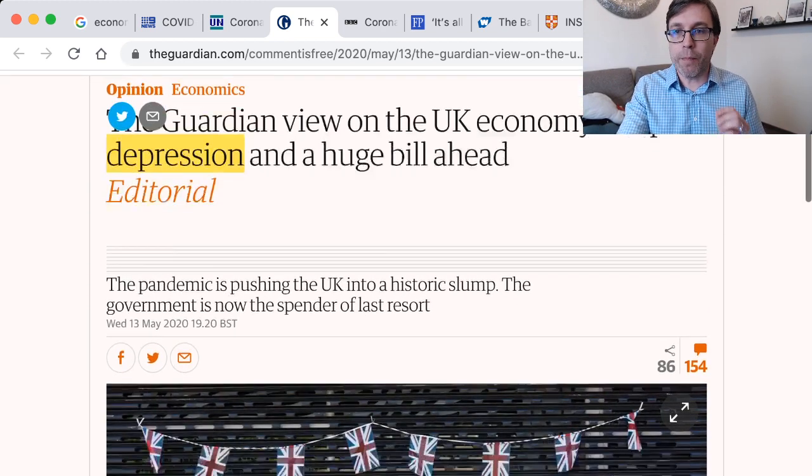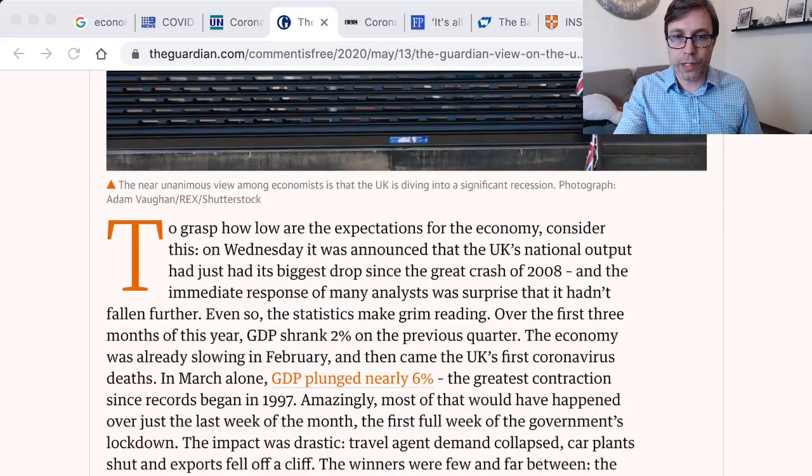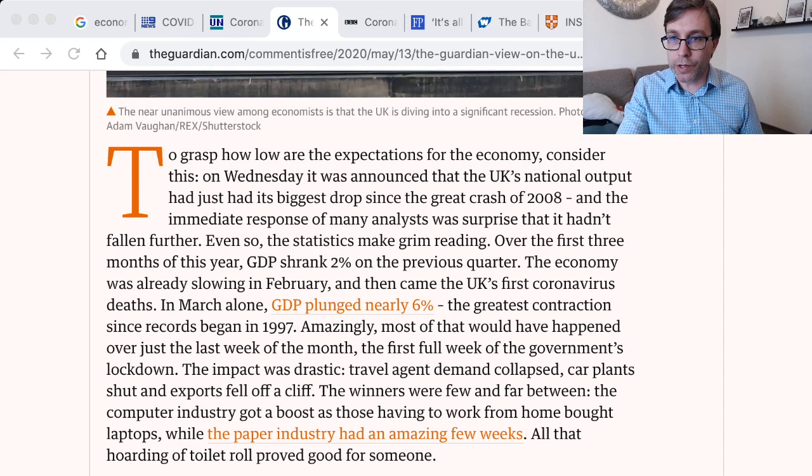So I'll come back to this word. I just want to have a look at this first paragraph right here. Let's see. So I'll read the paragraph and we'll pick out a few words from this. So it says, to grasp how low are the expectations for the economy, consider this. On Wednesday, it was announced that the UK's national output had just had its biggest drop since the great crash of 2008, the financial crisis. And the immediate response of many analysts was surprise that it hadn't happened further. And so the statistics make grim reading.